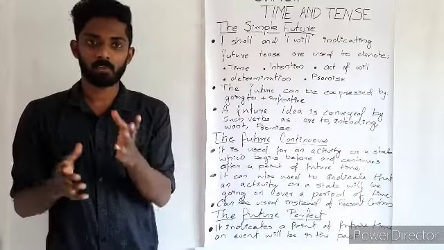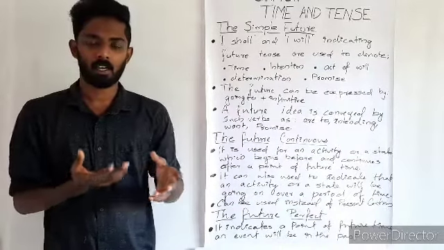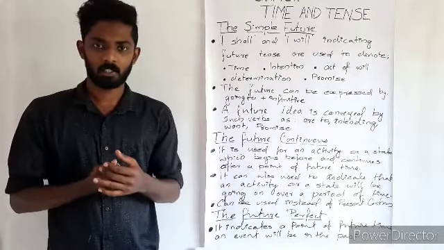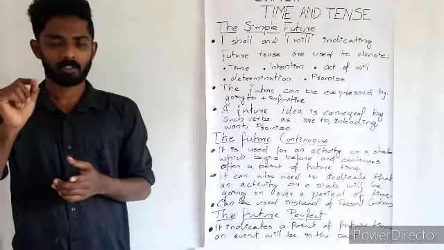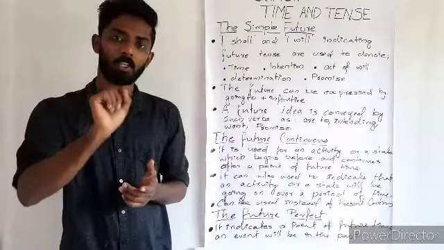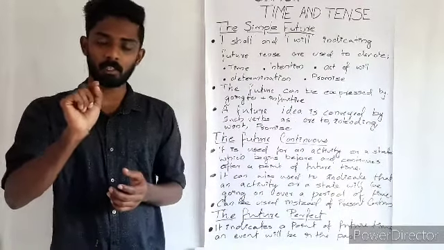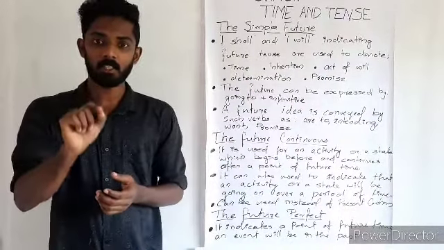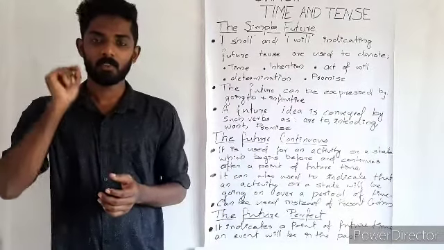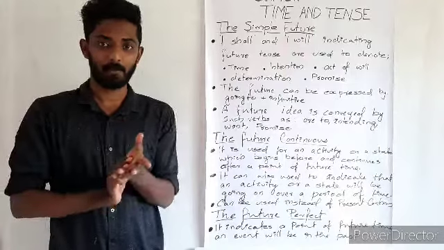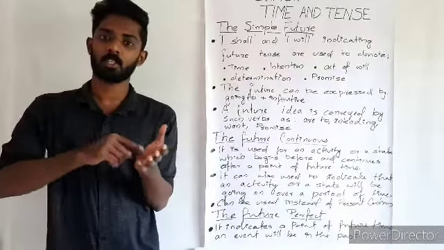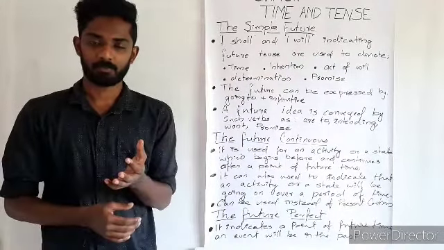For example, we are going to have dinner at 8 o'clock. So it is clear from the example that the person is going to have dinner at 8 o'clock. There is a certainty in the sentence because they have mentioned the time in which the action will be taking place.